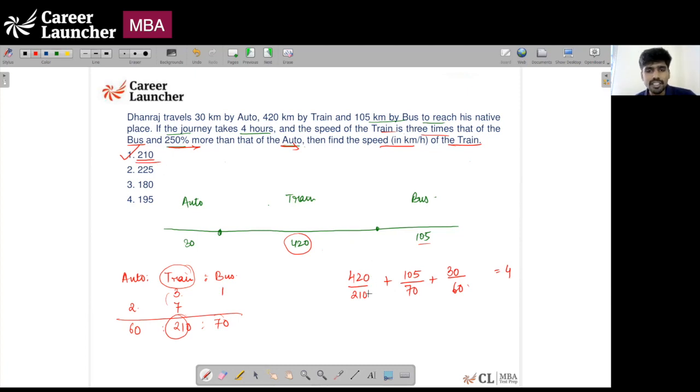You don't need to form equations as such. So what is this equal to? 420 divided by 210, this is 2. This is 1.5. 3 by 2, 1.5. And this is 1 by 2, which is 0.5. Which adds up to 4. 210 satisfies absolutely, and that should be our answer to this question.